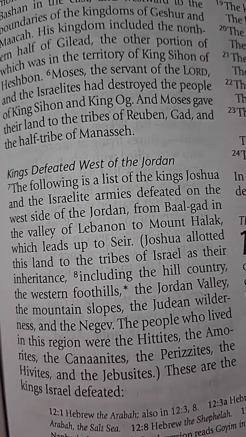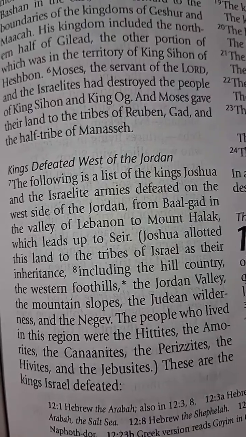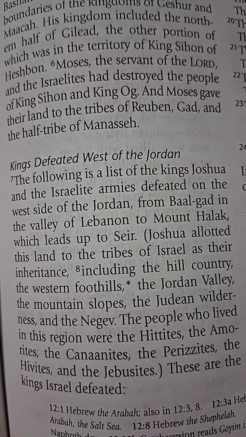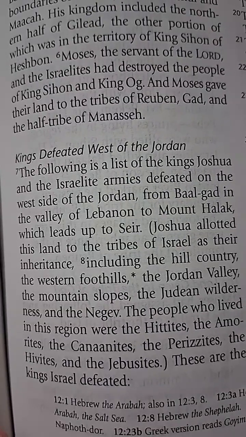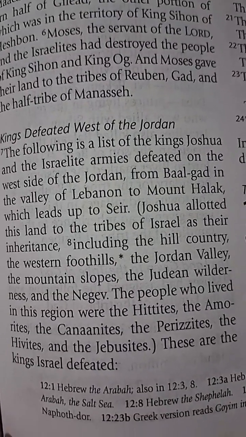Kings defeated west of the Jordan. The following is a list of the kings Joshua and the Israelite armies defeated on the west side of the Jordan, from Baal-Gad in the valley of Lebanon to Mount Halak, which leads up to Seir.